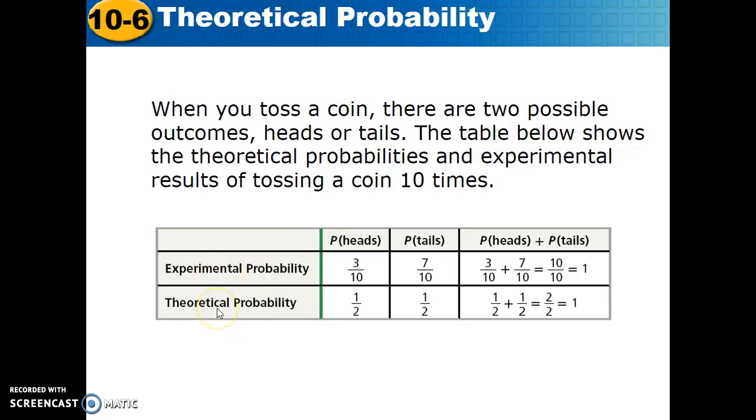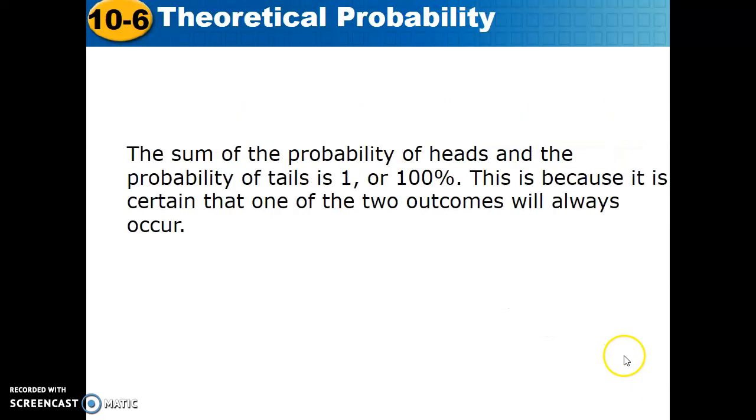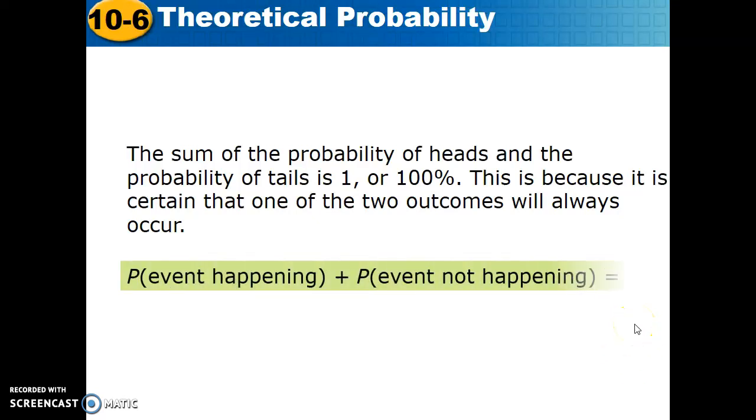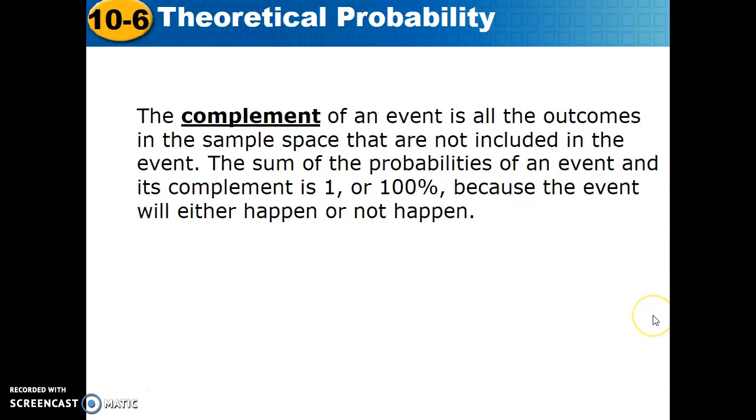We're just saying, in theory, what should happen? Half the time heads, half the time tails, and those as well add up to 1. The sum of the probability of heads and the probability of tails is 100%. That's because it's certain that one of the two outcomes will always occur. The probability of the event happening plus the probability of the event not happening is 1.